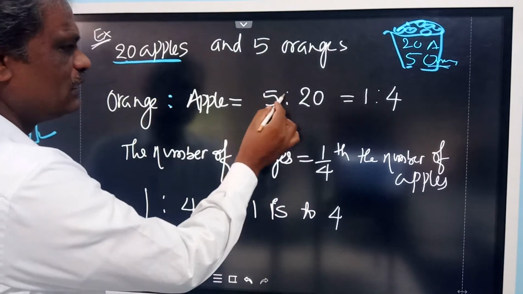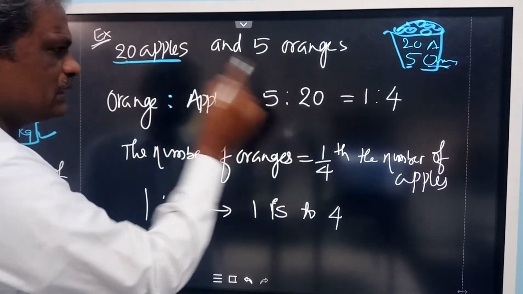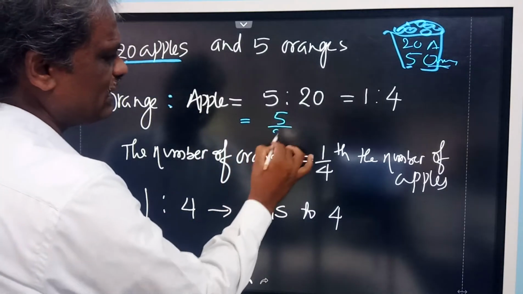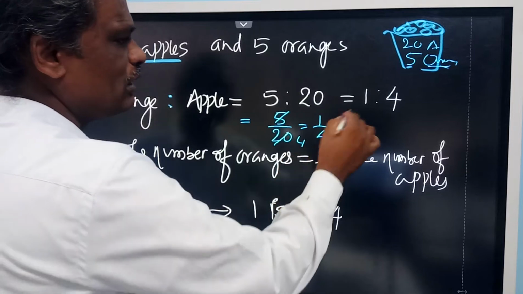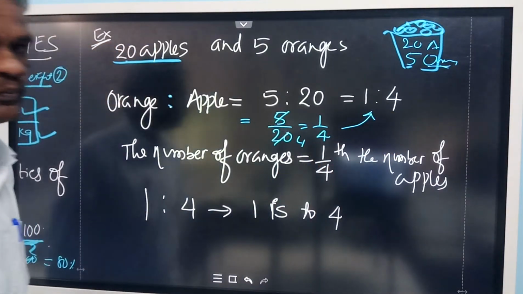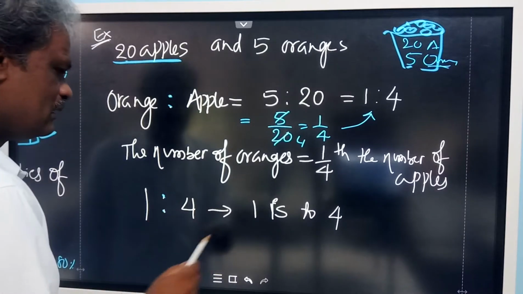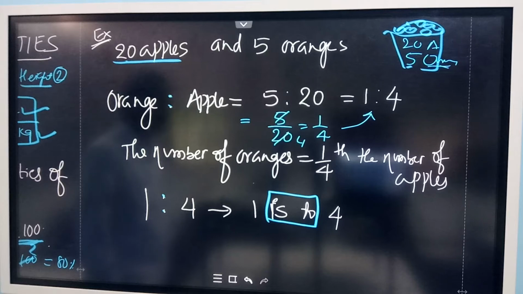It is 1 is to 4. We have 5 oranges and 20 apples. If you simplify 5 by 20, 5 ones are 5, 5 fours are 20, so it is 1 by 4. 1 by 4 is the same as 1 is to 4. This symbol, we read it like this: 'is to'. 1 is to 4.